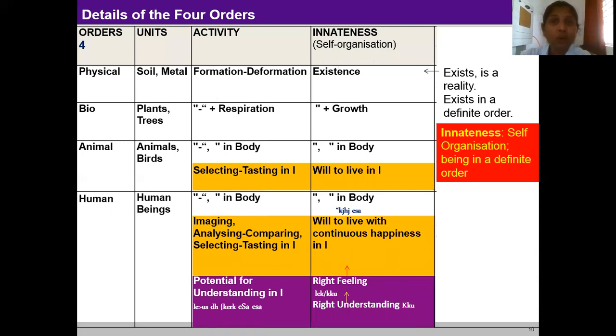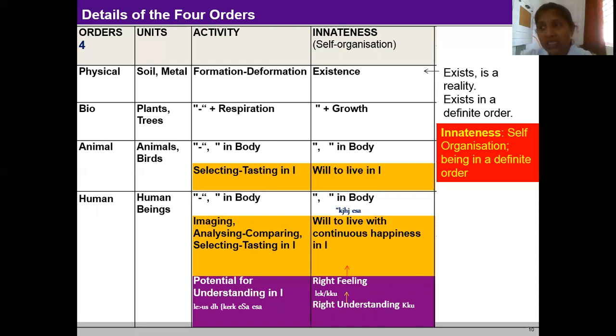When we talk about innateness in all these four orders, the innateness of the physical order is existence. This means that it exists in a definite order. It is reality and has a definite order.